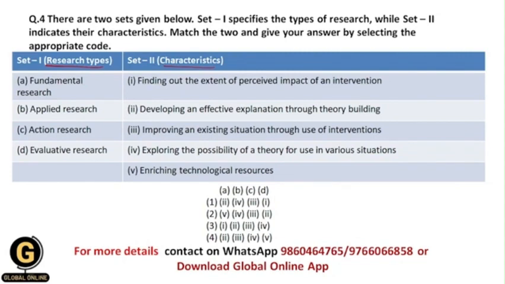Here there are fundamental research, applied research, action research, and evaluative research. These are the types of research given in set 1. Now let us see what characteristics they have given us. Finding out the extent of perceived impact of an intervention.